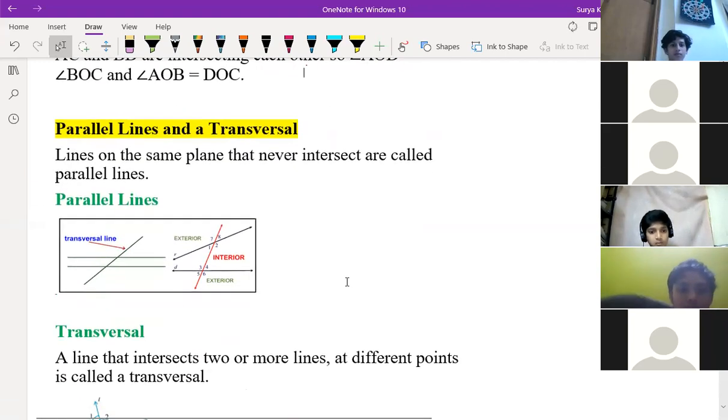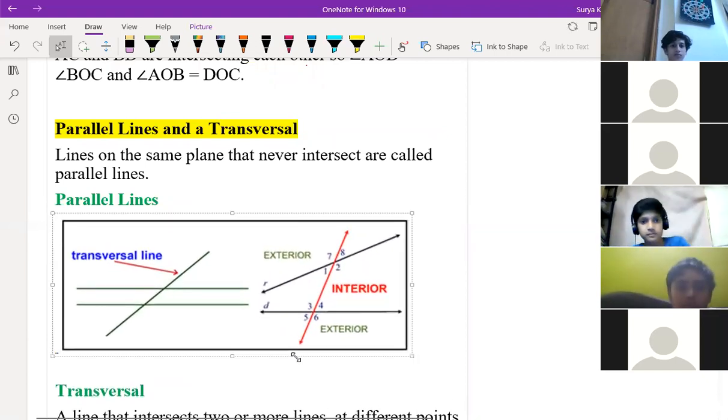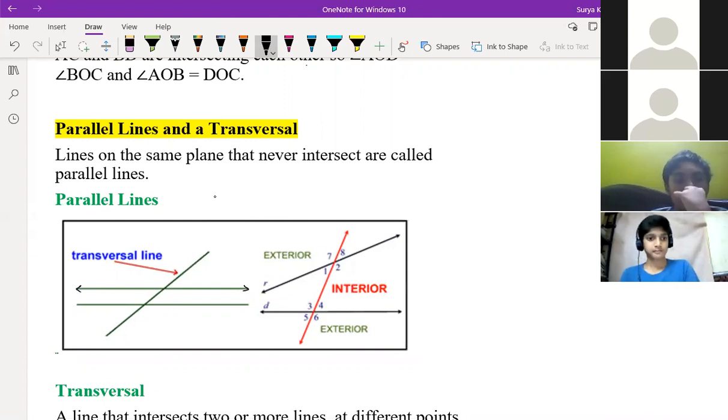So parallel lines and a transversal. Lines on the same plane that never intersect are called parallel lines. And see, if these two are parallel lines, I'm just making it a bit bigger.